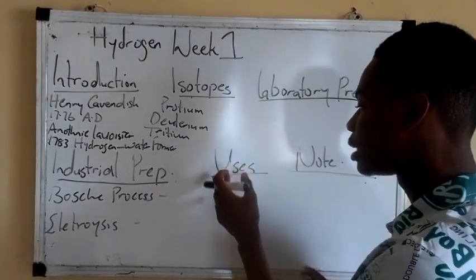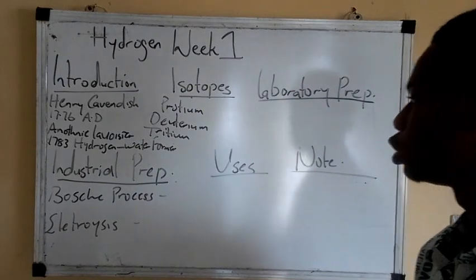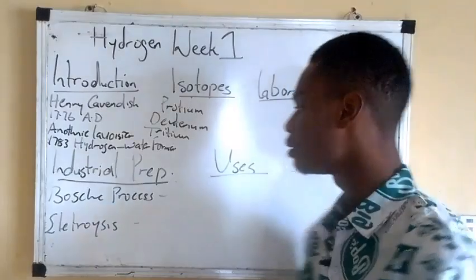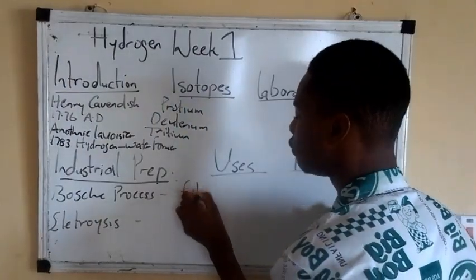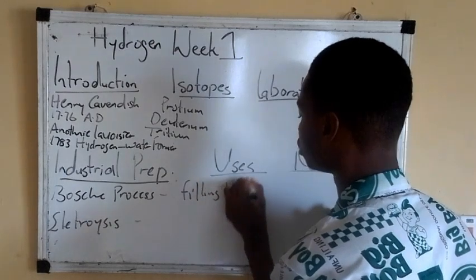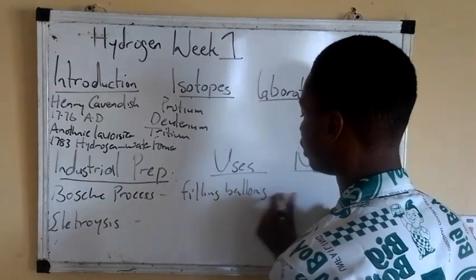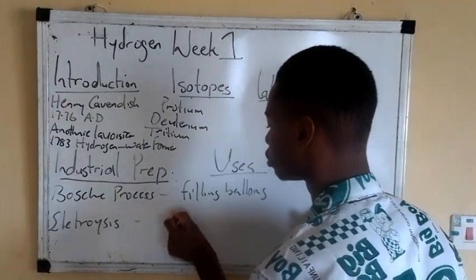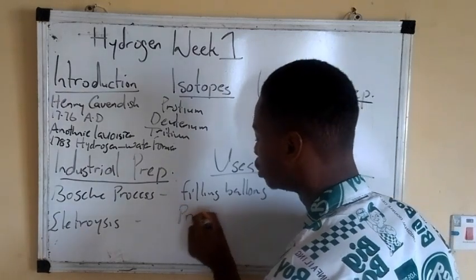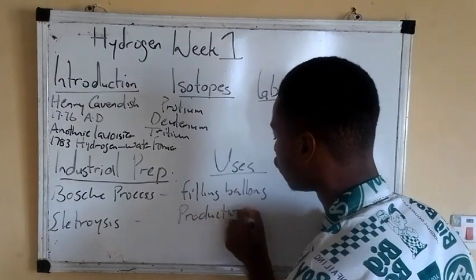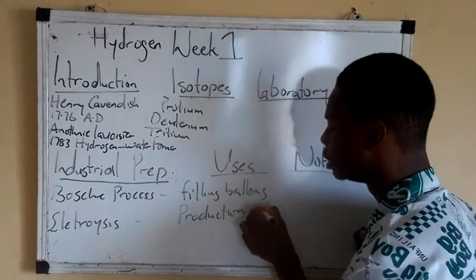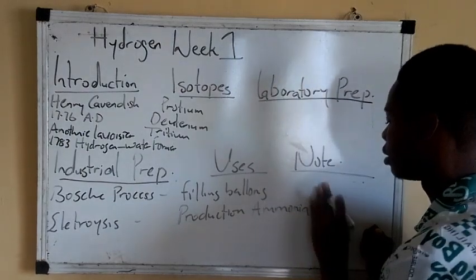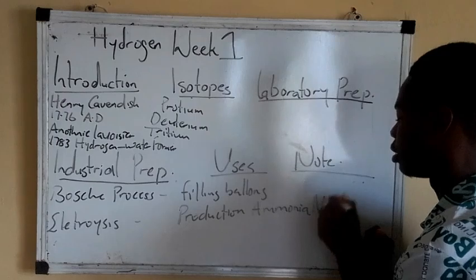Alright, let's get to the uses of hydrogen. Under the uses of hydrogen, number one, hydrogen is used for filling balloons. We have the production of ammonia, NH3.